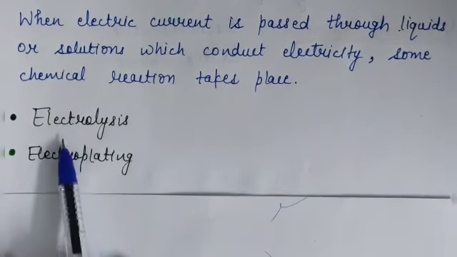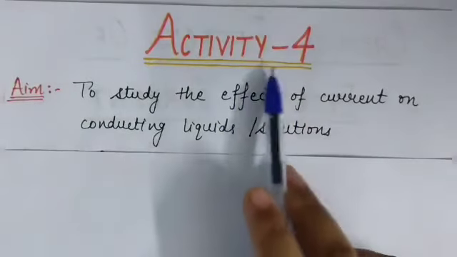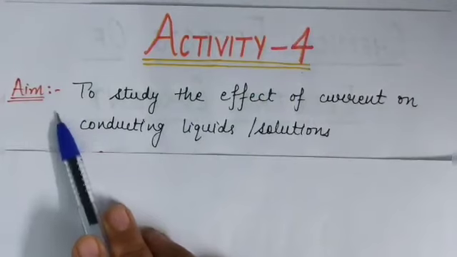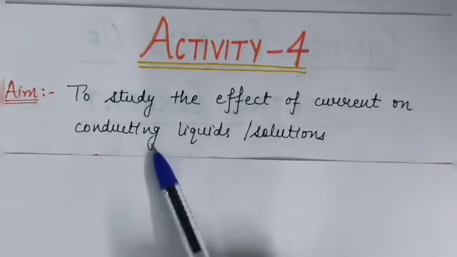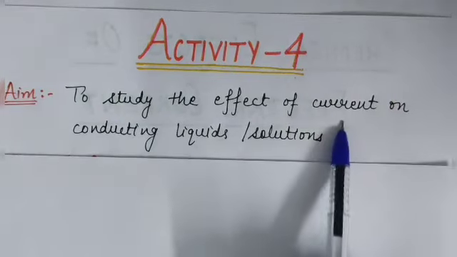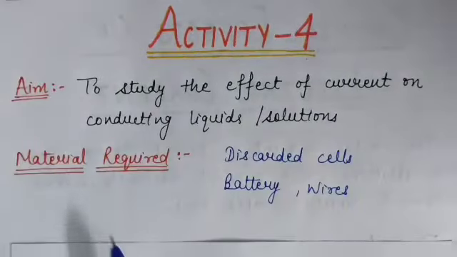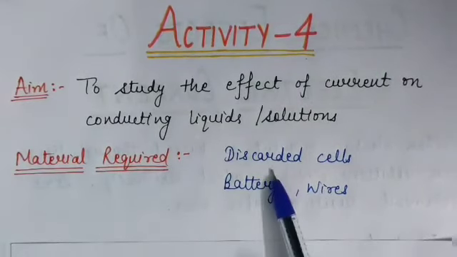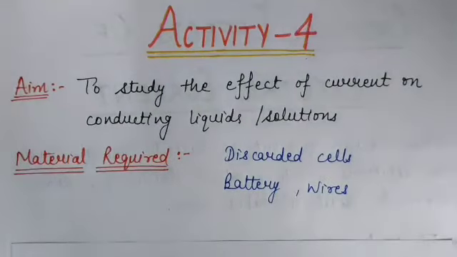So we will study now electrolysis. To understand more about electrolysis, let us perform an activity. Activity number 4. The aim of this activity is to study the effect of current on conducting liquids. Means by this activity, we will study the effect of current in conducting liquids or solutions. For this, the materials required are discarded cells, a battery and some wires.